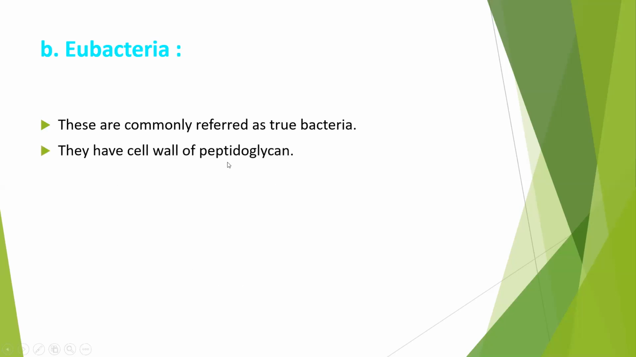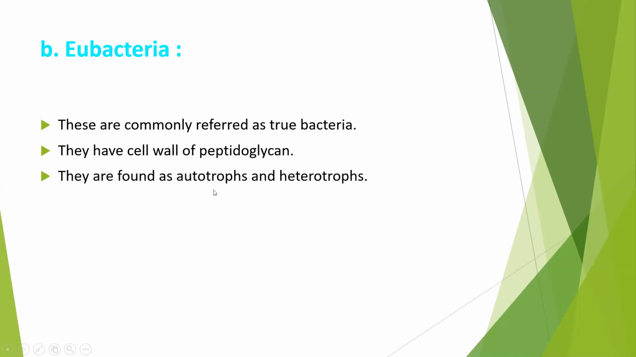Now they have a cell wall made up of peptidoglycan. In my last lecture, I explained what peptidoglycan is. It is a polymer of sugars and amino acids. So the cell wall is made up of repeated units of amino acids and sugar, and that is called peptidoglycan.